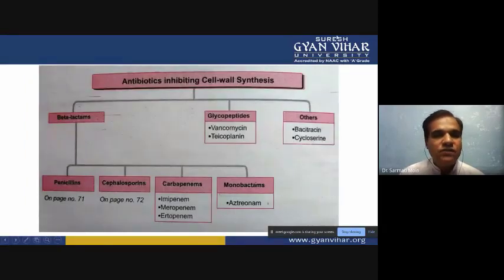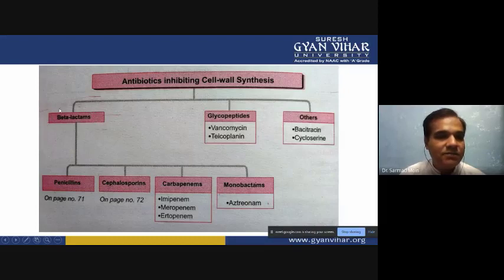Now, classification of antibiotics on the basis of inhibiting cell wall synthesis. We are dividing them into three parts: beta-lactam type of antibiotics, then glycopeptide antibiotics, and other types of antibiotics. Beta-lactam ring is there in these antibiotics. Those types of antibiotics we are classifying into four groups, and the particular character of these antibiotics is that they